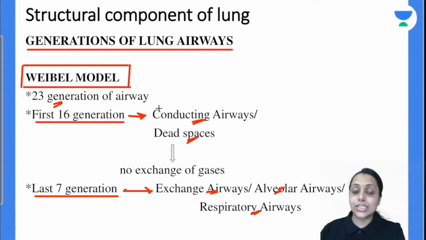Why the first 16 generation is known as dead space? Because this is not involved in gaseous exchange. So that's why it is only the conducting pathway. So that's why it is known as conducting airway or dead space. Last 7 generation में क्या होता है? Gaseous exchange occurs. So that's why it is known as exchange airway, alveolar airway or respiratory airway.